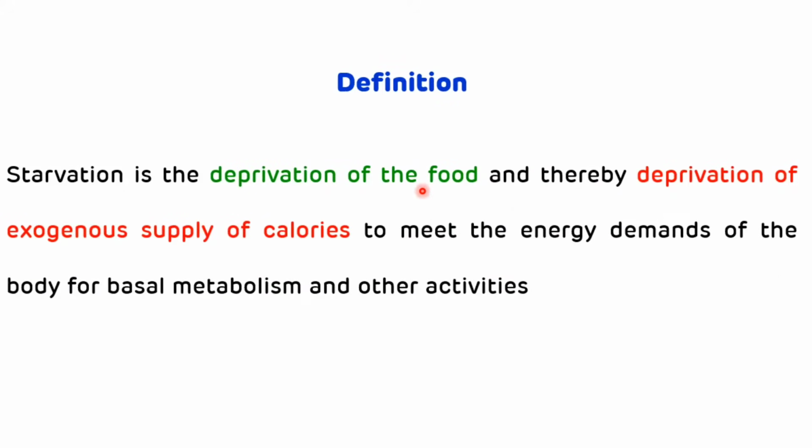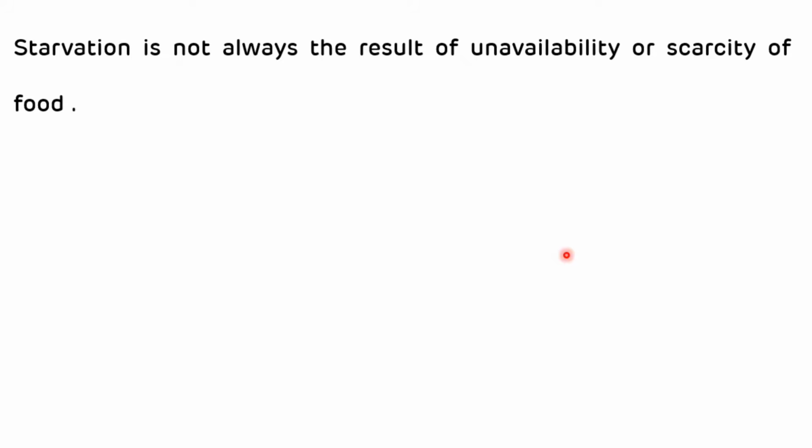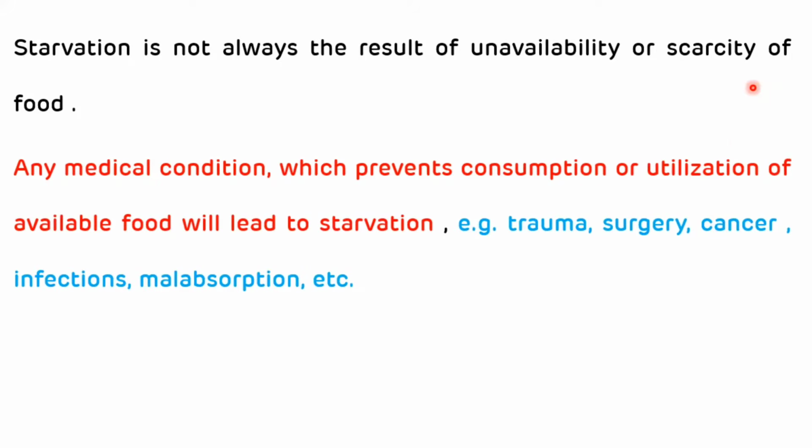Now we will see the definition of starvation. Starvation is the deprivation of food and thereby deprivation of the exogenous supply of calories to meet the energy demands of the body for basal metabolism and other activities. Starvation is not always the result of unavailability or scarcity of food. Any medical condition which prevents consumption or utilization of available food will lead to starvation, for example, trauma, surgery, cancer, infections, and malabsorption.